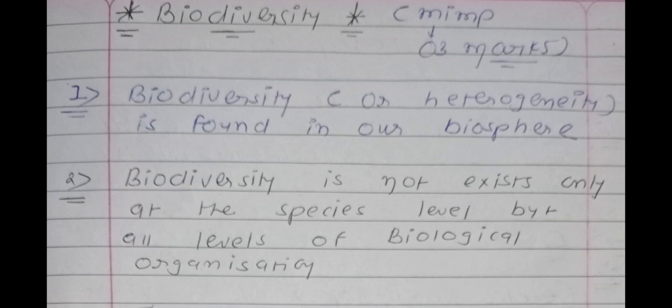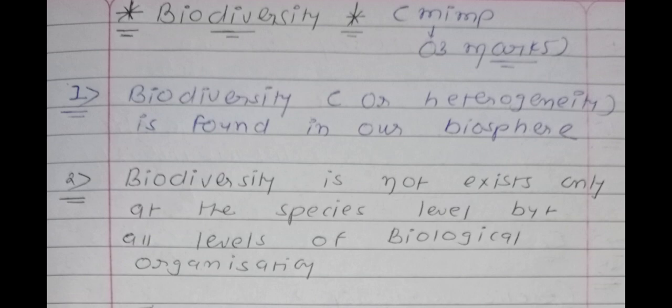Biosphere is equal to the entire global ecosystem. So biodiversity is found in each and every ecosystem on our earth. Biodiversity is everywhere. So the first point we can say is that biodiversity, which is also known as heterogeneity, is found in our biosphere.